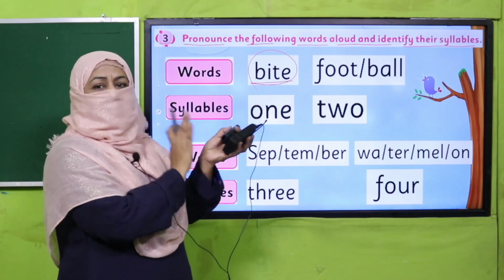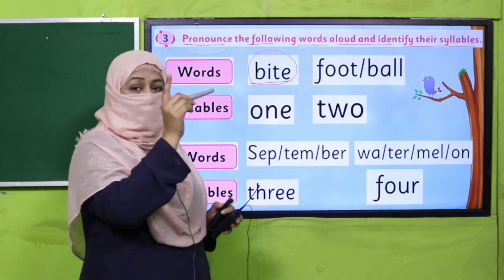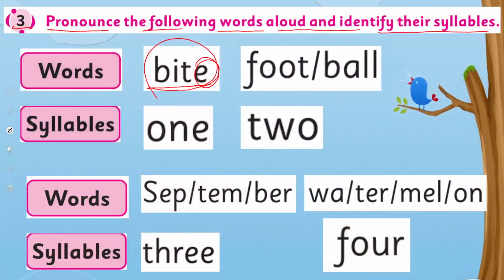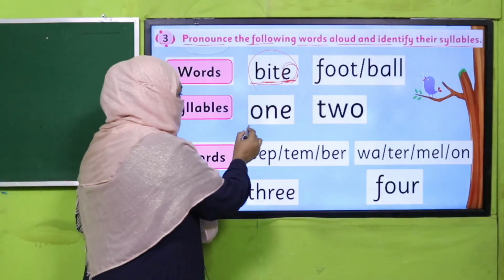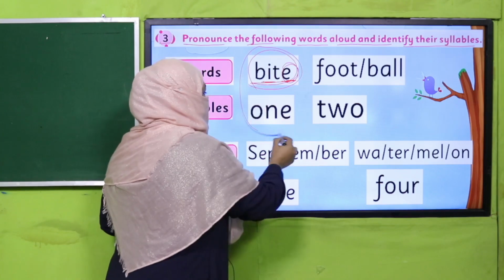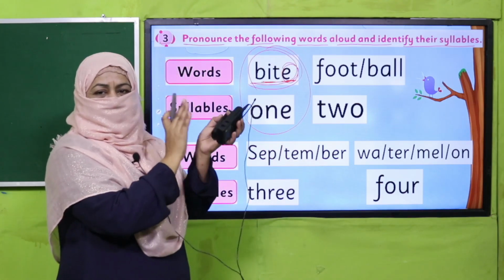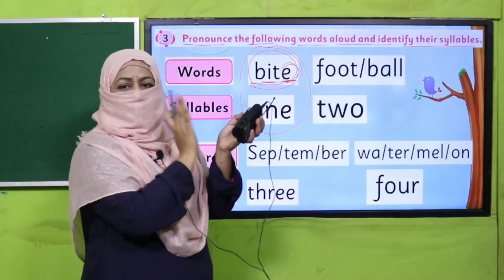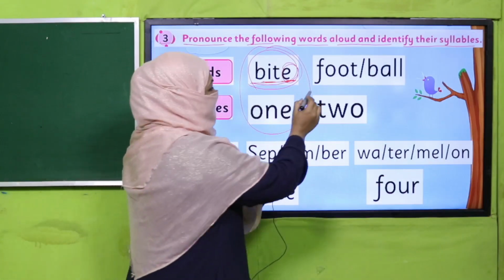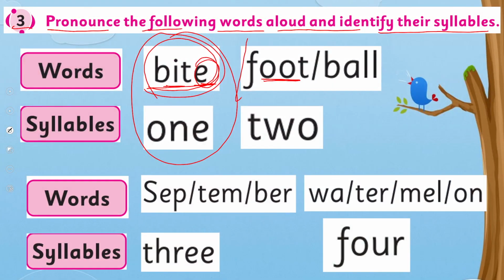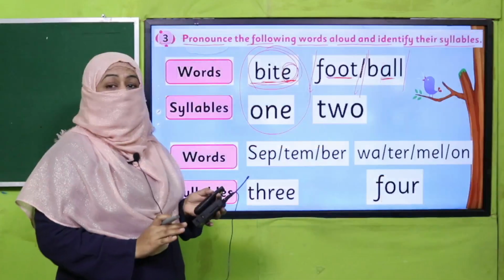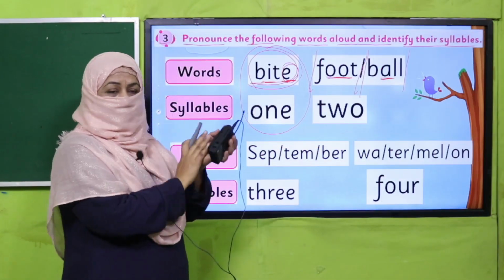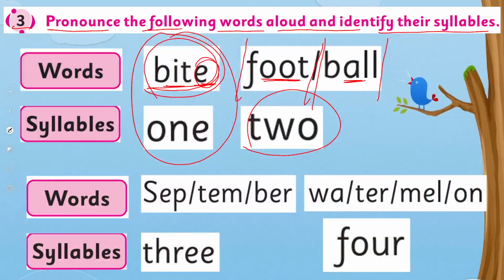Bite, bite. And we remember in long vowel sound we have learned the rule of bossy E. This E is silent here and only one vowel sound is there. That's why it has one syllable. Now look at this word, football. These two vowels are making one sound, it's one syllable, ball, it's making another sound. So there, how many syllables are there? 2. Football, there are 2 syllables.